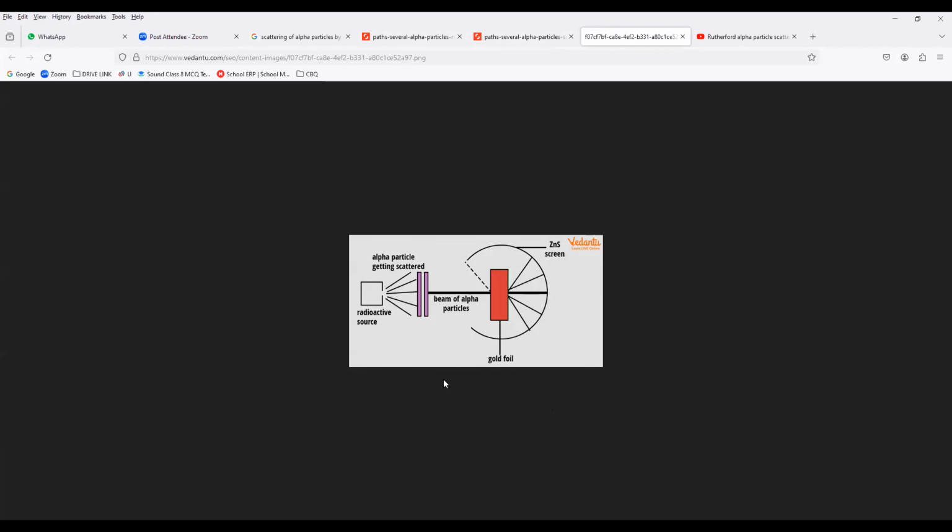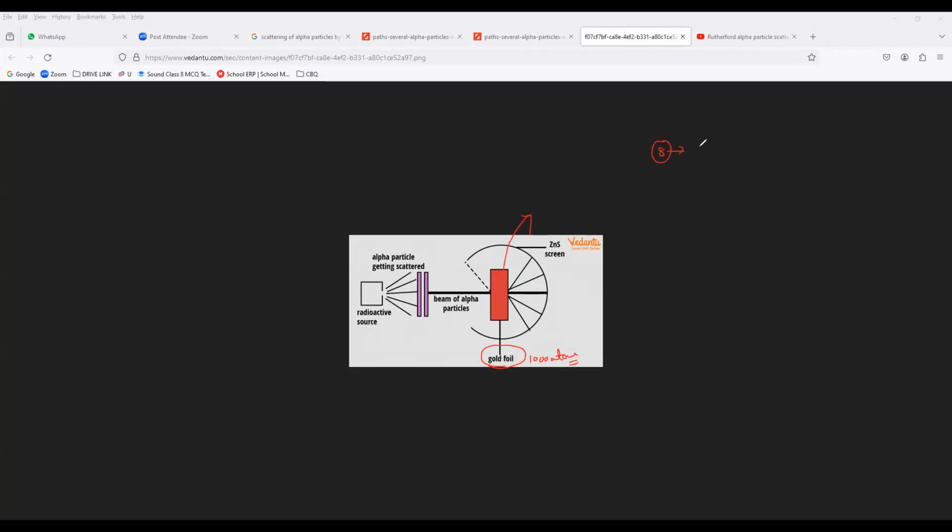So this is the screen. You can see it almost covers 360 degrees, with only a small opening, and this is the gold foil, a very thin gold foil. It is already mentioned. Imagine the gold foil thickness is just about 1,000 atoms. 1,000 atoms.